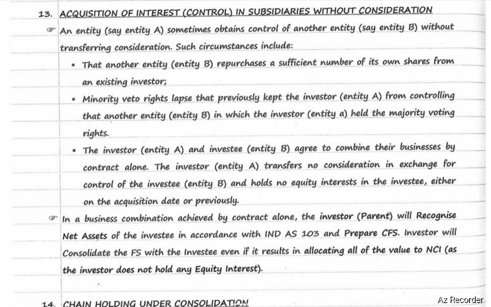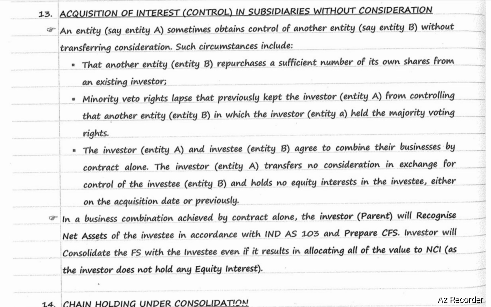The investor, entity A, and the investee, entity B, agree to combine their business by contract alone. The investor, entity A, transfers no consideration in exchange for control of the investee, entity B, and holds no equity interest in the investee, either on the date of acquisition or previously. In a business combination achieved by contract alone, the investor, that is the parent, will recognize net assets of the investee in accordance with Ind AS 103 and prepare CFS. Investor will consolidate the financial statements with the investee even if this results in allocating all of the value to NCA, as the investor does not hold any equity interest.